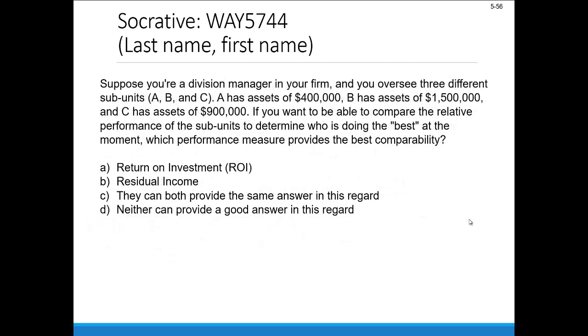Suppose you're a division manager in your firm again. You oversee three different subunits, A, B, and C. A has assets of $400,000, B has assets of $1,500,000, and C has assets of $900,000. This is average operating assets, just to be more explicit. If you want to be able to compare the relative performance of these subunits to determine who's doing the best at the moment, which performance measure provides the best comparability? Think about that for a moment, pause the video here, and then come back for the solution.